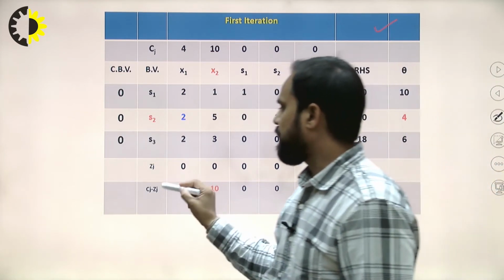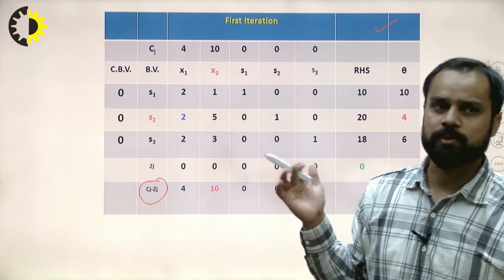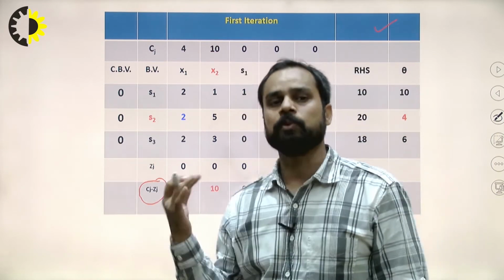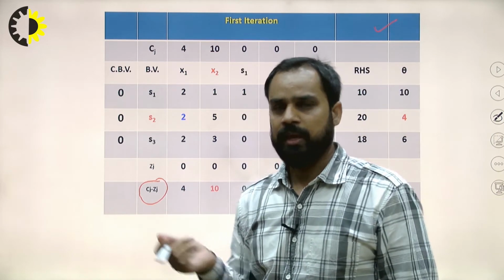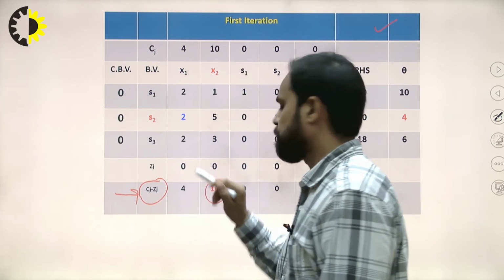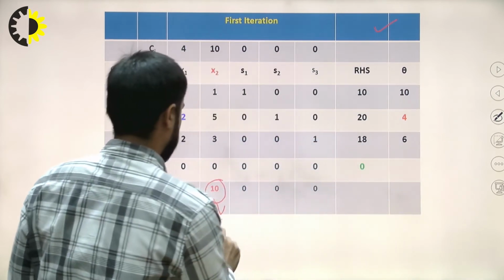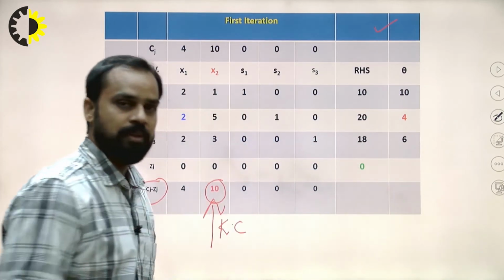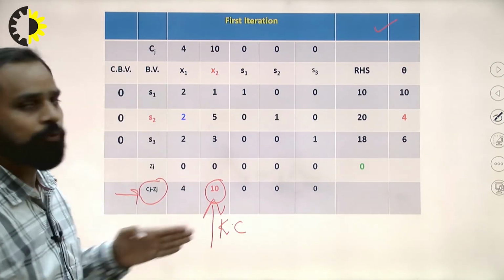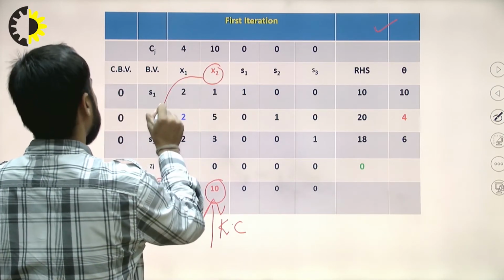Firstly, we have to decide on the basis of Cj minus Zj, because this problem is a maximization problem. If the problem is maximization, we have to look for the maximum positive value. The maximum positive value in the Cj minus Zj row is 10. So this indicates the key column, and on the basis of the key column, the x2 variable will enter in the next iteration.